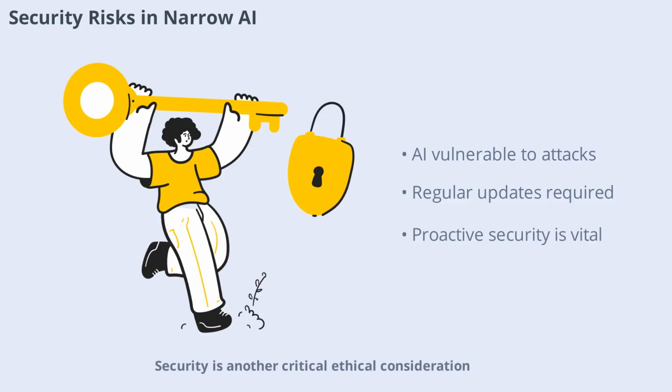Security is another critical ethical consideration. Narrow AI systems can be vulnerable to attacks, such as data poisoning or adversarial inputs, which can compromise their integrity. Ensuring robust security measures, including regular testing and updates, is vital to protect both the AI system and its users. Proactive security strategies help prevent malicious exploitation and maintain the reliability of AI-driven services.